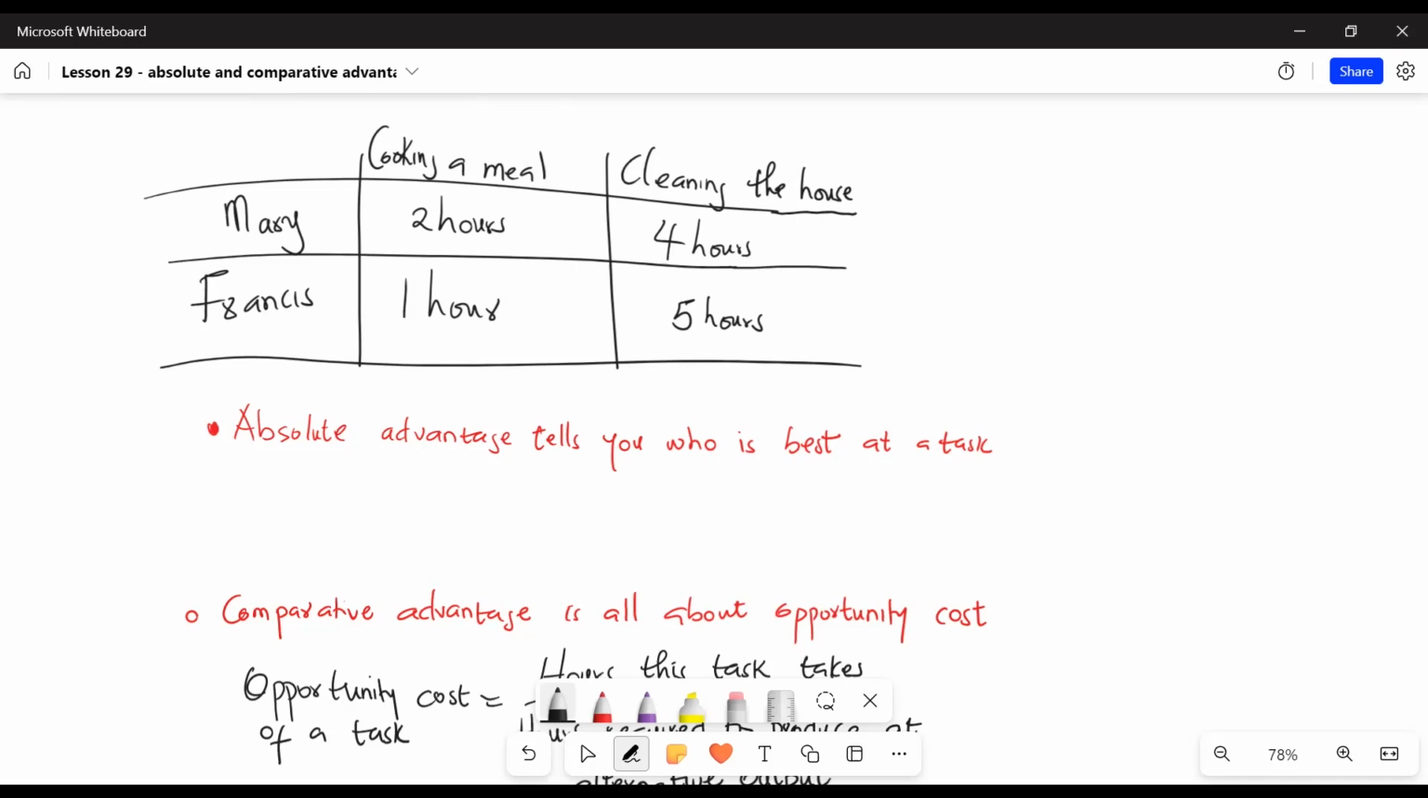Hi, welcome back. Our previous lesson was on deadweight loss. Today we'll be moving on to absolute and comparative advantage.